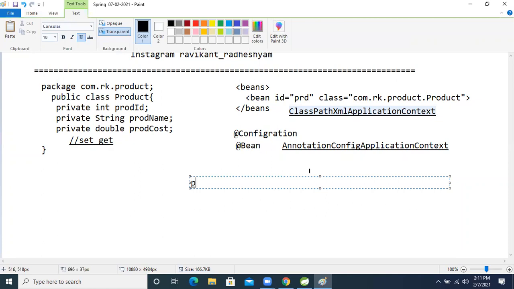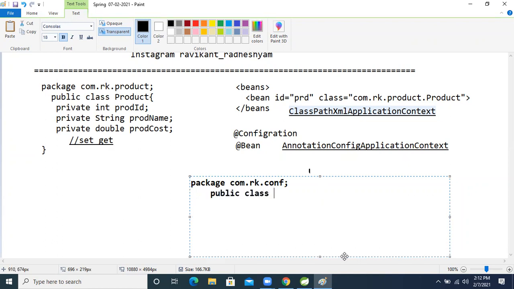Now, package com.rk.config. I'm taking config as the package name. Inside that I'm taking one normal class, a public class, with the class name AppConfig.